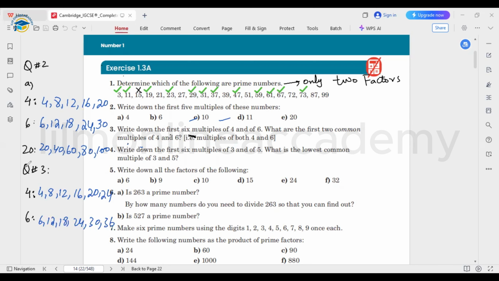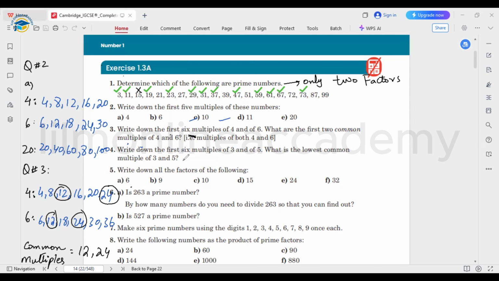So 2 common multiples we need to pick up. The first common multiple is the number 12. The second common multiple is the number 24. So we got the 2 common multiples. One is the number 12 and the second one is the number 24. Okay, these two are the common multiples.